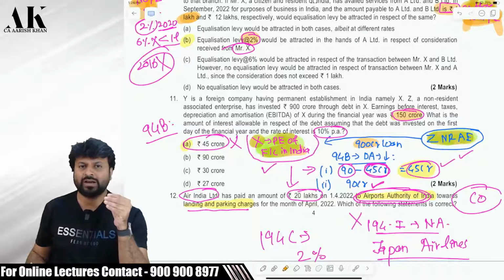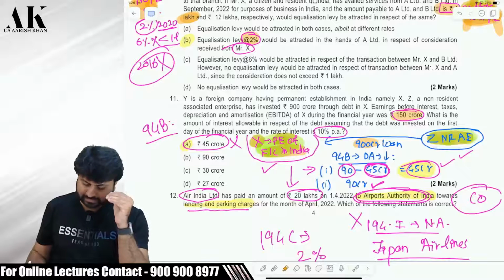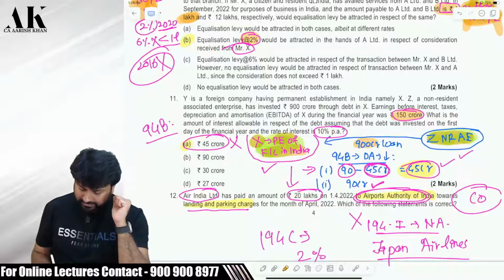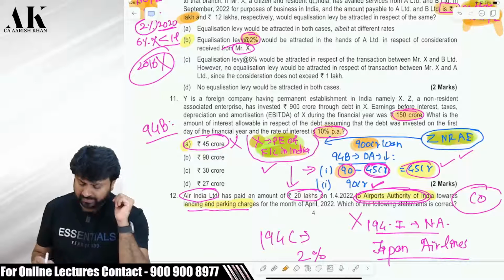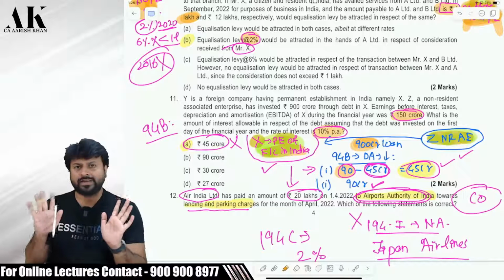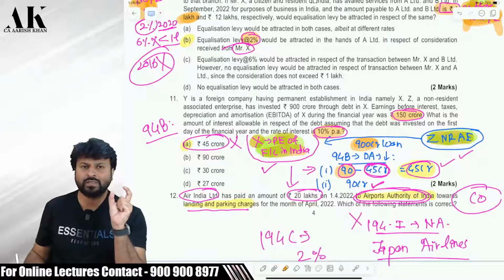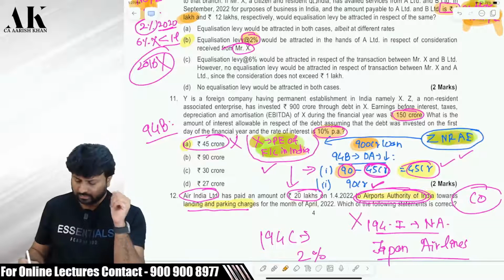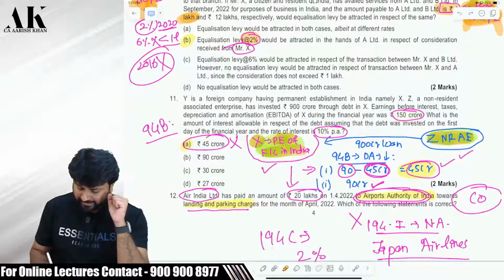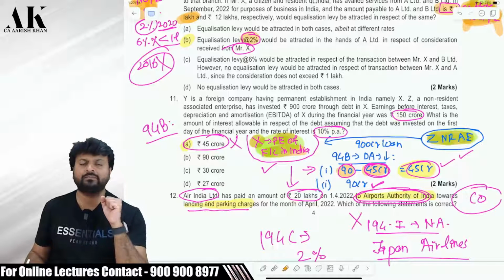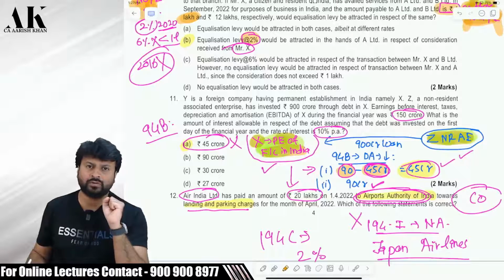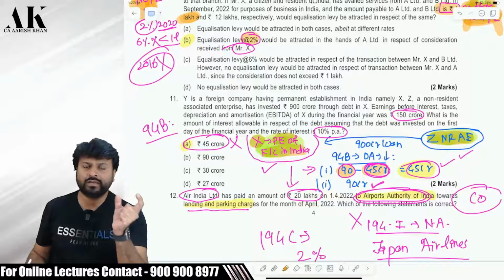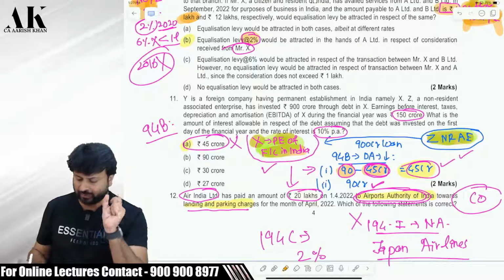So how much is disallowed under 94B? The disallowance under 94B is the lower of the two. How much, sir? It is interest, that is 10% of 900 crore will be our interest, because the loan is 900 crore, the rate of interest is 10%. Therefore, the total interest of the year will come to 90 crores. So, what is your point number one? Point number one is interest in excess of 30% of EBITDA. Your interest is 90 crore, your EBITDA is 150 crore, take 30% of 150 crore. 30% of 150 crore will come to 45 crore. So 90 minus 45 will come to 45 crore.